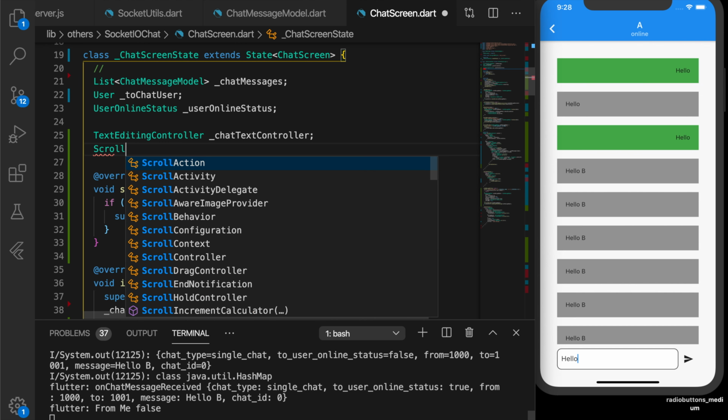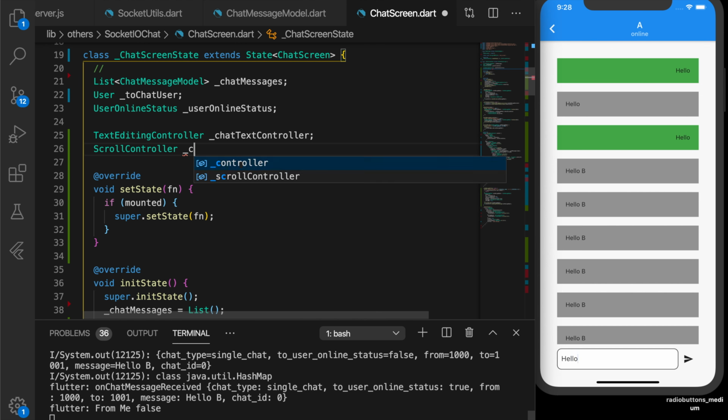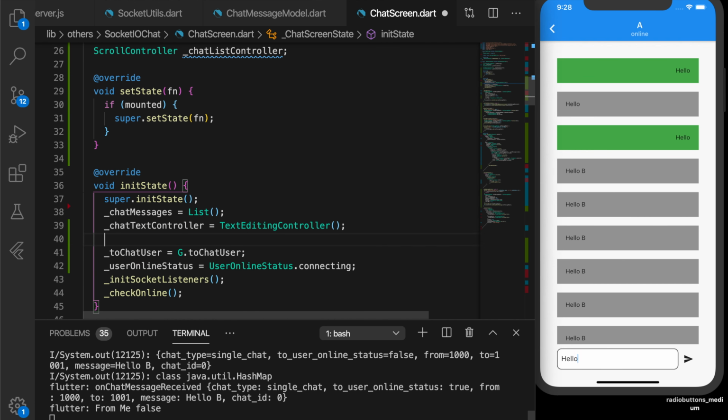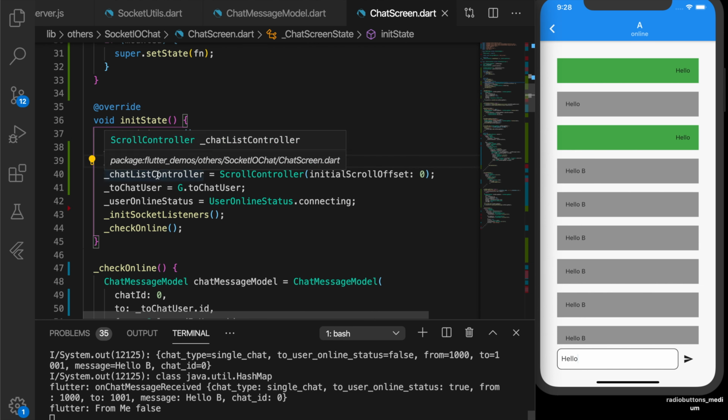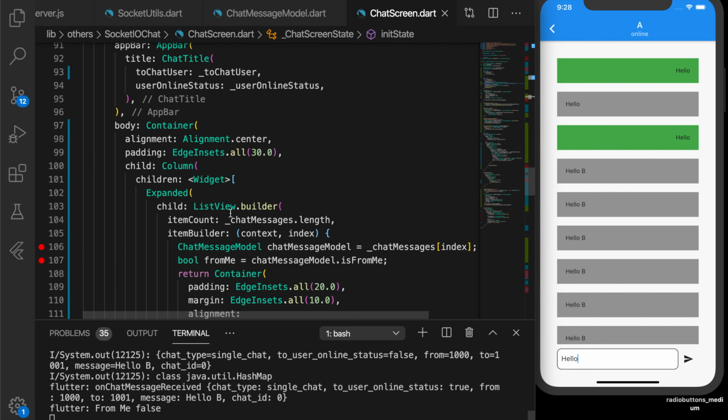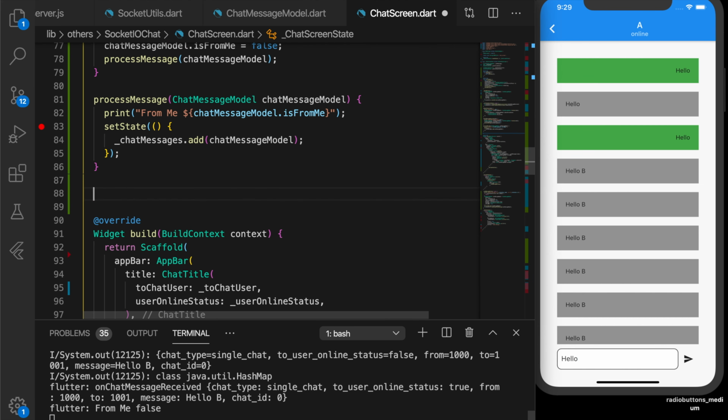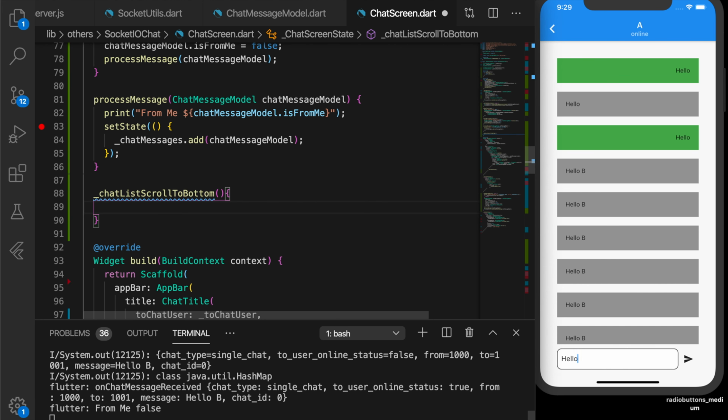Okay, but as you see, it's not scrolling, right? So let's create a scroll controller which is attached to the chat list controller. Okay, so let's initialize that. Okay, and initial scroll offset to 0, and let's write a function. So chat list scroll to bottom. Okay, so this function will scroll the list to the bottom.